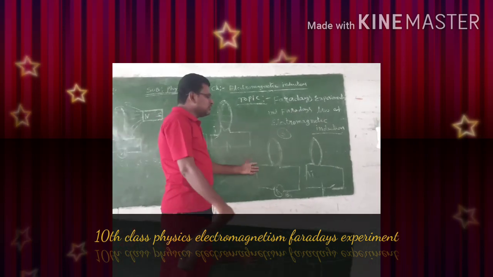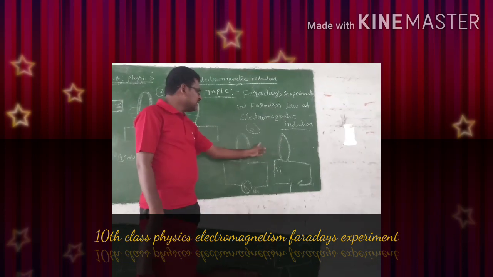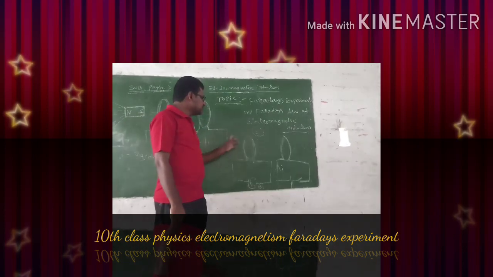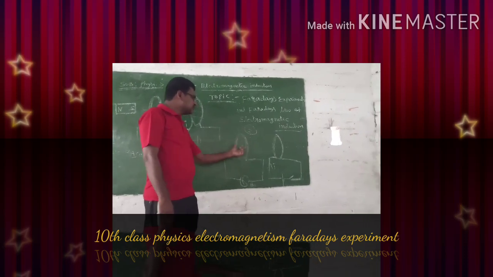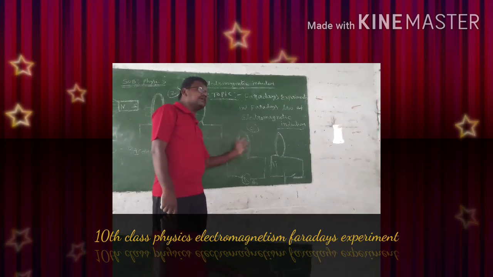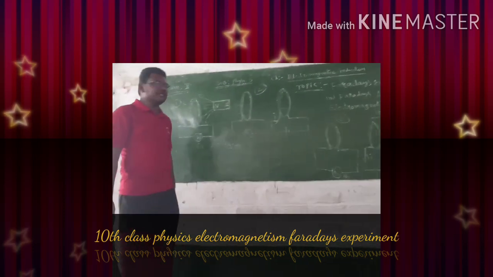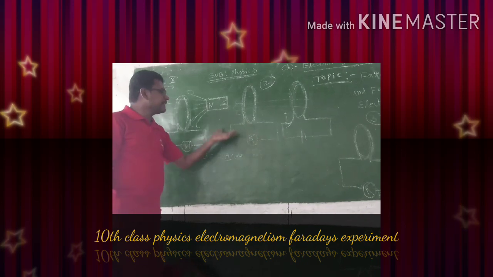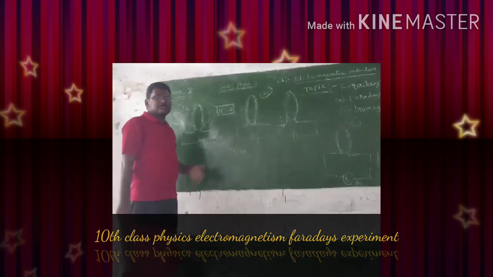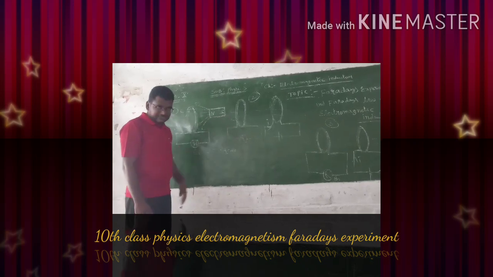So here also, whenever we switch on or close the circuit, the number of magnetic field lines passing through the coil is increasing and decreasing. That means the flux through this coil is increasing and decreasing. So because of this change of magnetic flux, a current is induced in the coil even if there is no source of electricity.